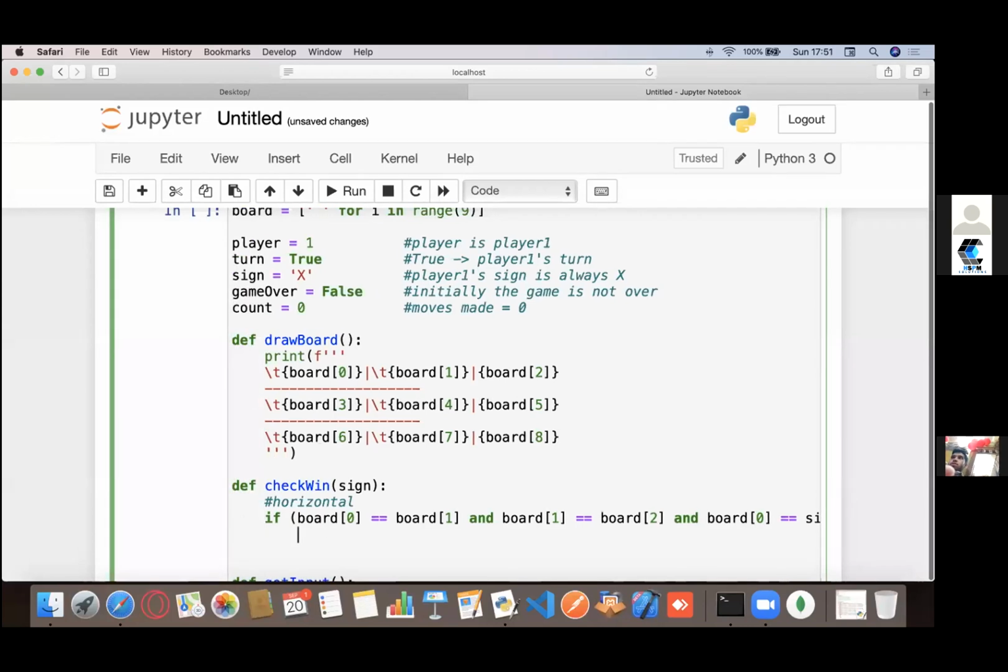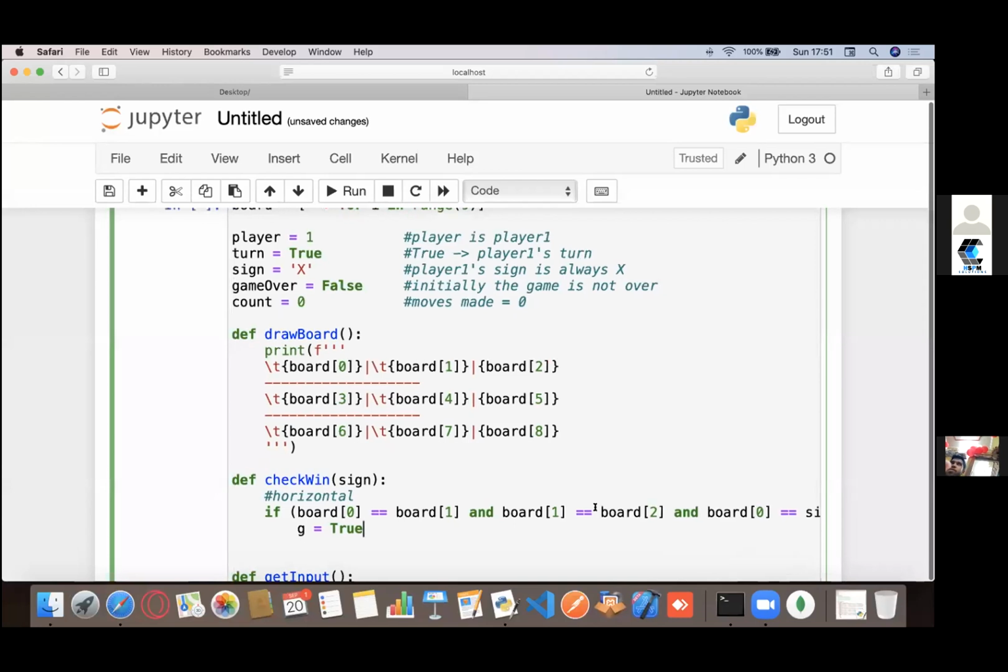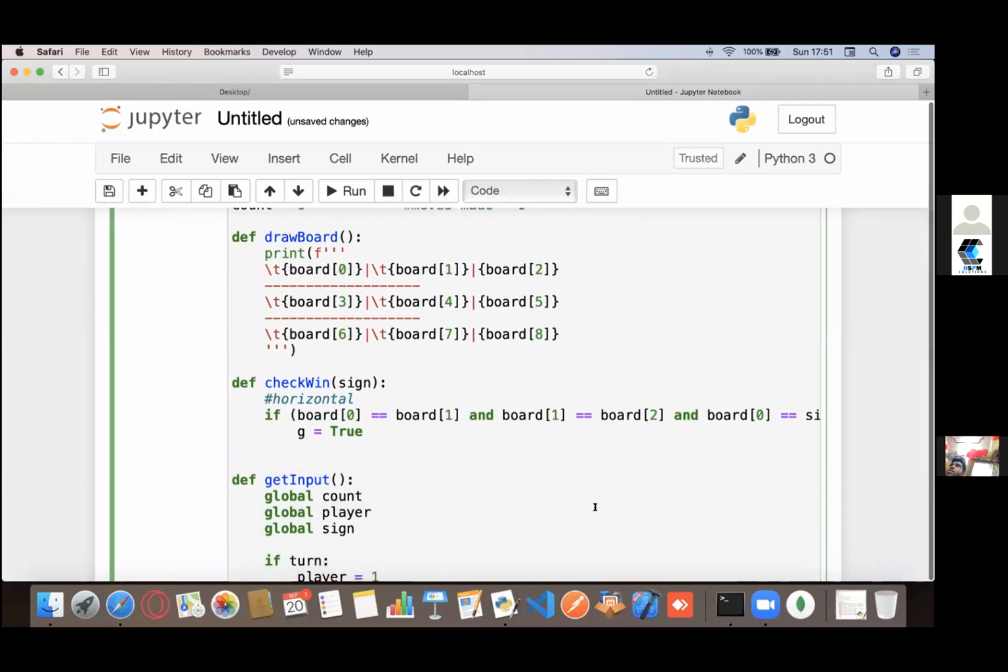So I'll just have a variable G equals true. G is just a placeholder, a game variable that I want to return. So I would either return a true or a false, right?